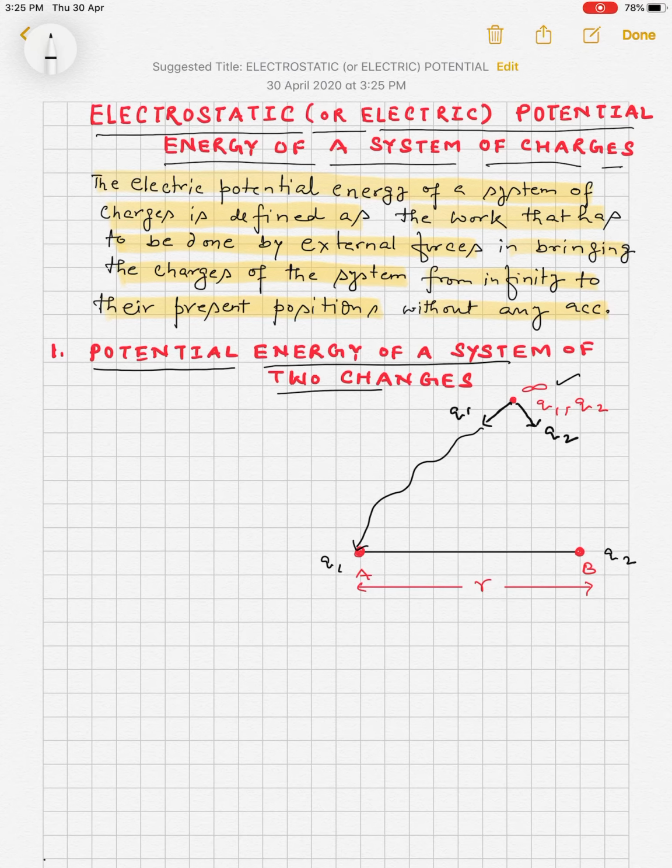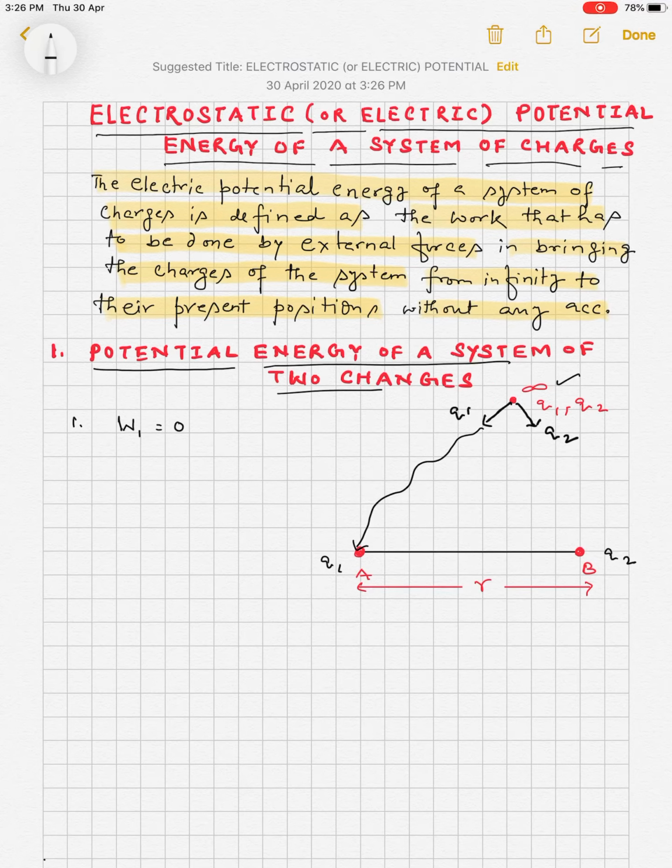So W1, the work done in bringing the charge Q1, equals 0, because initially there is no field.